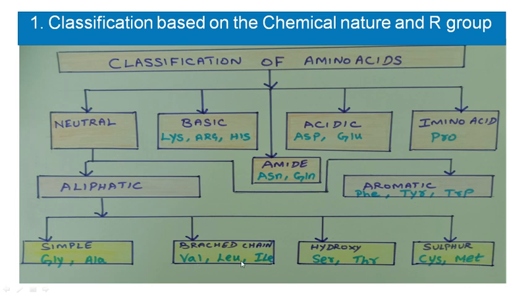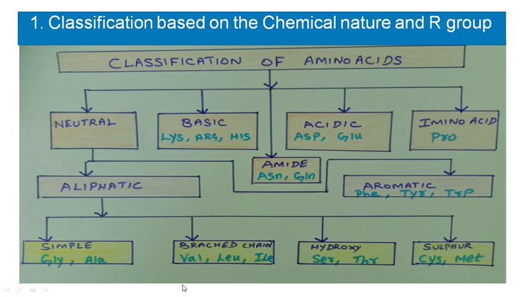So all these 9 amino acids, glycine, alanine, valine, leucine, isoleucine, serine, threonine, cysteine and methionine come under the category of aliphatic amino acids.